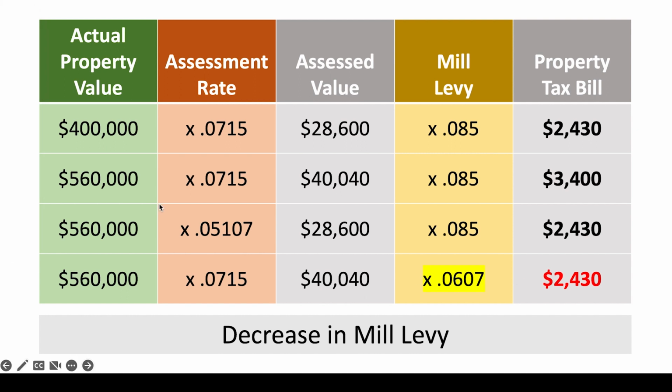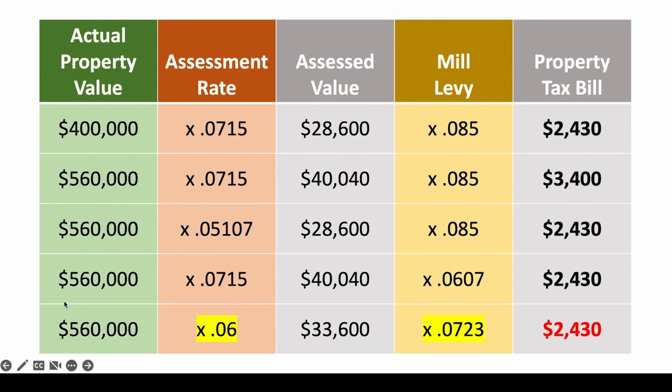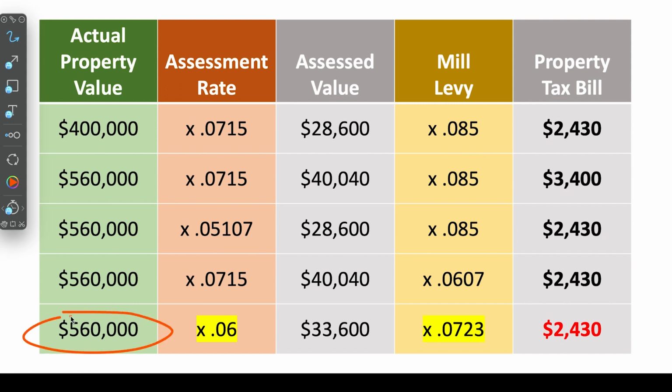In the last example, we can do a combination of adjusting the assessment rate controlled by the state and adjusting the mills controlled by local governing authorities. Again, with a home value of $560,000, we have an assessment rate of 0.06 in this example. Local governing authorities would have to reduce your mills to just 72 mills in order to have about the same tax liability on a $560,000 home that you did back when your home was only worth $400,000.